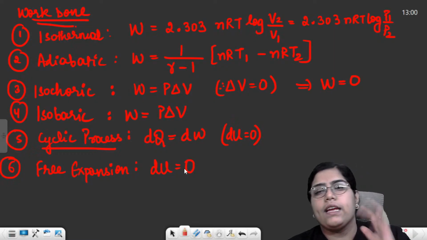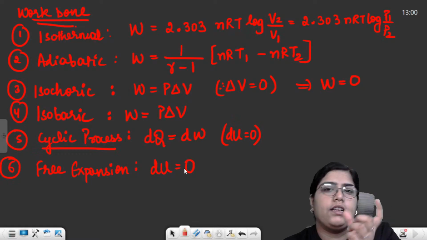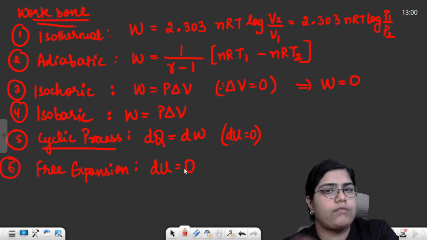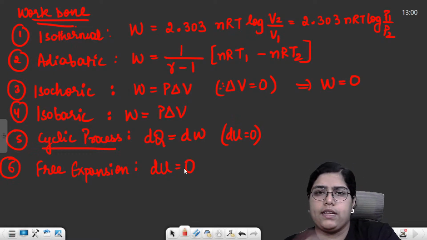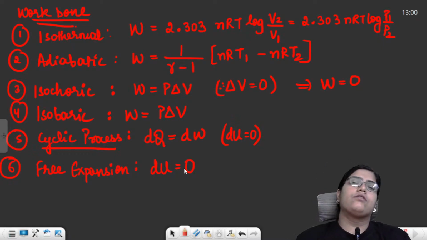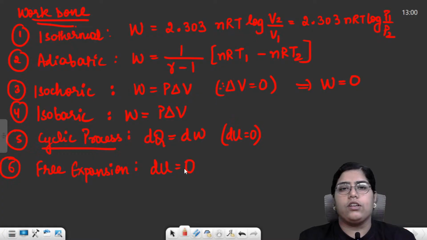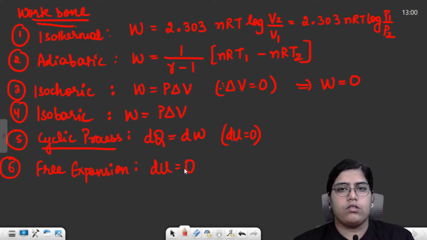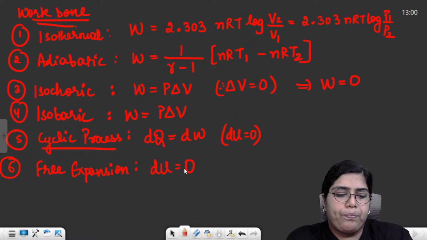In waves, there are formulas like organ pipe open at both ends, organ pipe open at one end, the formula for nodes and antinodes. In oscillations, you don't have any specific formula, you just need to remember the technique or process to solve the questions. So make sure you do that.